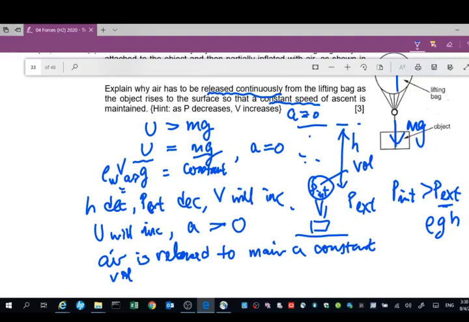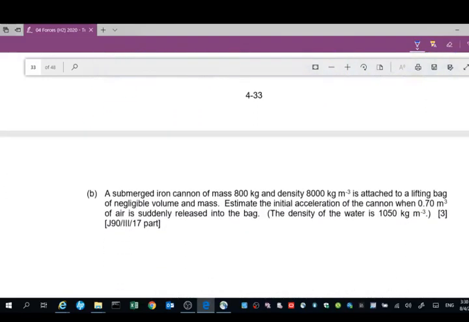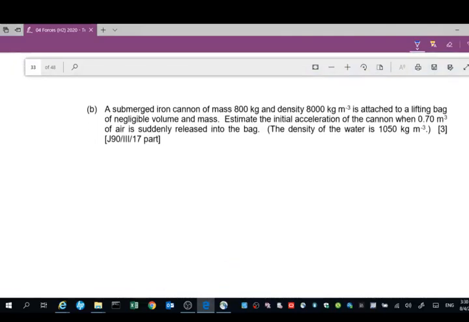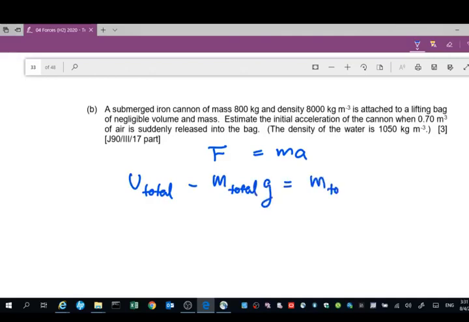Okay, so that's the first part of the question, the explanation part. The second part of the question is what happens if we suddenly put a volume of air into this air lifting bag, and what is the initial acceleration? So to solve this problem, we just basically apply Newton's second law, F equals ma, resultant force, net force equals mass times acceleration. So the net force is basically made of two terms, the total upthrust minus the total weight equals the total mass times acceleration.